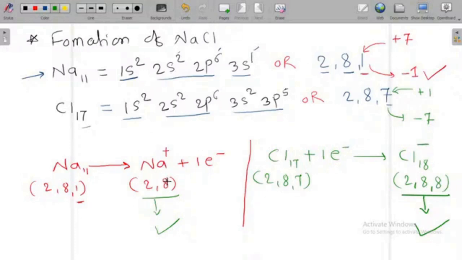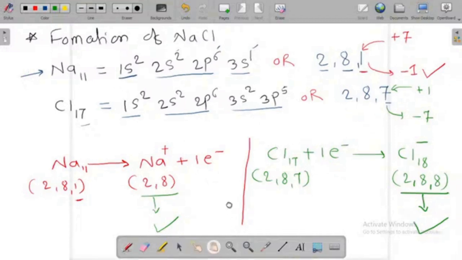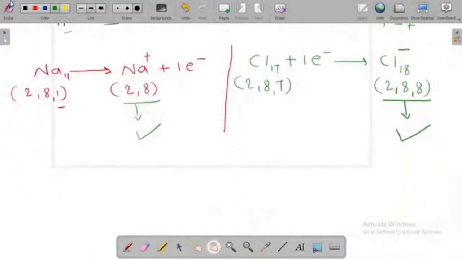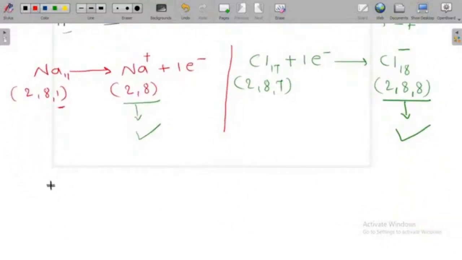What do you understand from this process? That there is a transfer of electrons from sodium to chlorine. So this sodium plus and chlorine minus form the sodium chloride molecule.